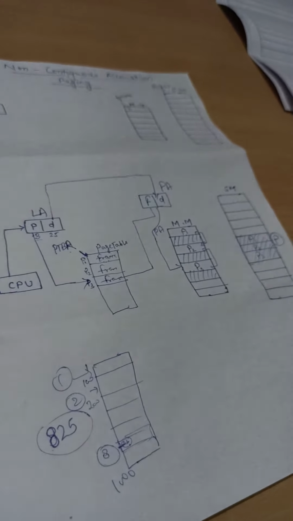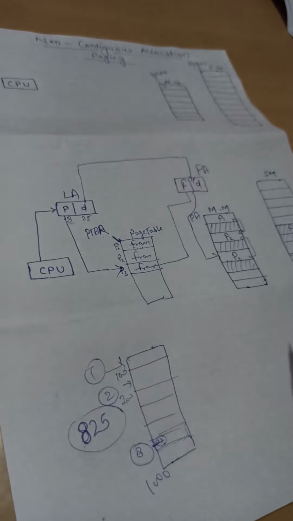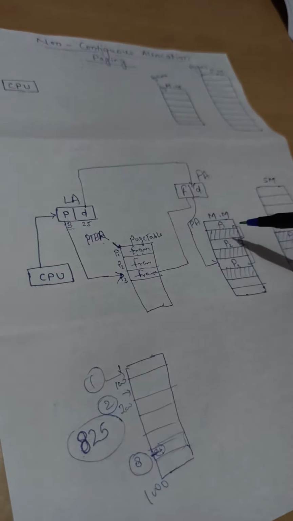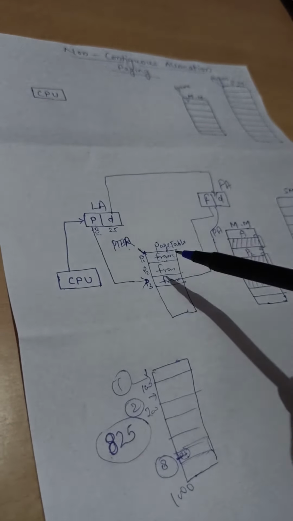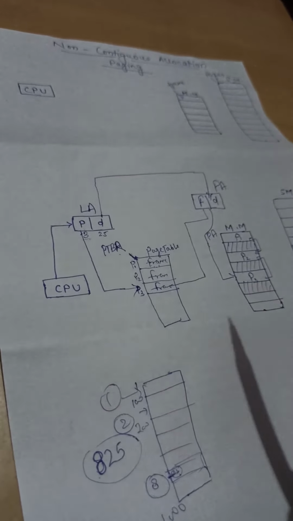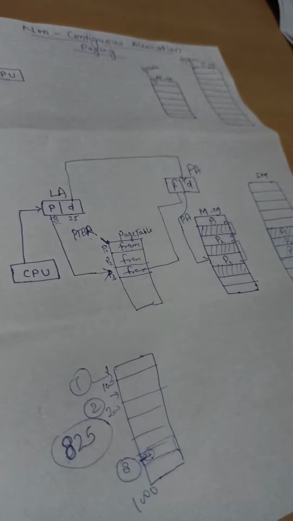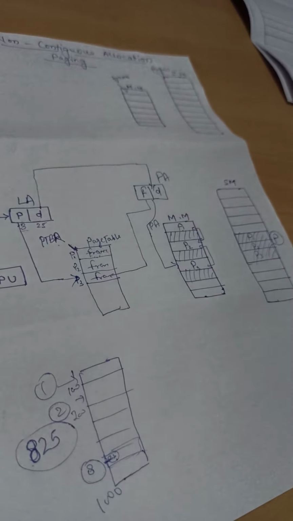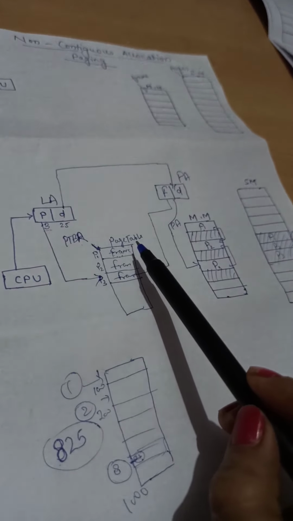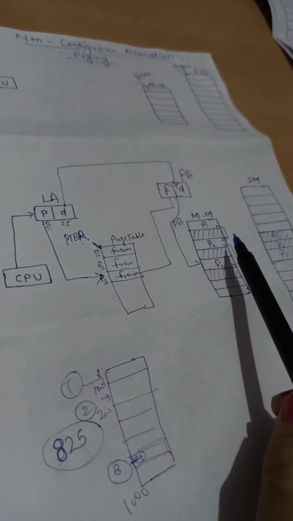What is the advantage of this paging? First of all, it is using non-contiguous memory allocation so that there will be no external fragmentation. And the second advantage is, with this page table we will be able to access that particular page in very least time. That is the advantage. But one disadvantage is also there. What is that? This is an overburden for the main memory. Where will this page table be stored? This will also be stored in the main memory.